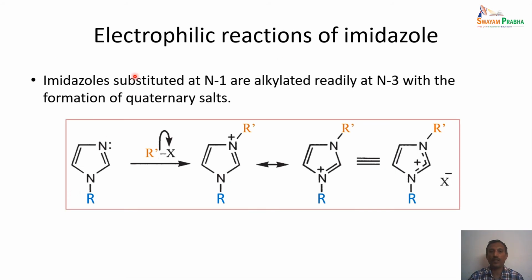Now let us look at the electrophilic reactions of imidazoles. As we have seen, if the imidazole is substituted at N1, that is, if the nitrogen is substituted, then the electrophilic attack takes place effectively on N3. So here we have an alkyl halide which reacts with the imidazole, where the pyrrole nitrogen is substituted. This leads to the N3 substitution happening very effectively. That is, the alkyl group adds to the pyridine-like nitrogen, and this also forms the quaternary salt.